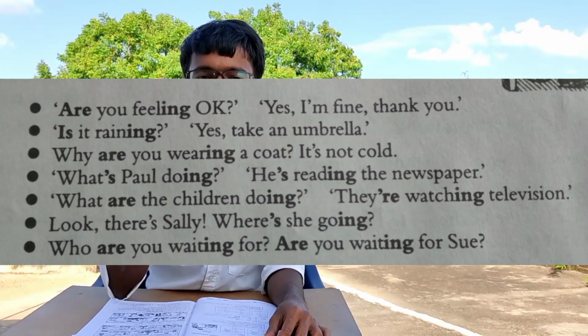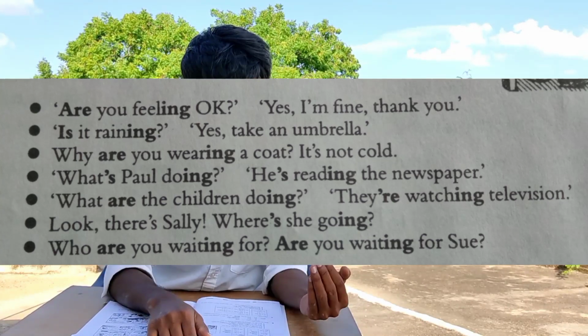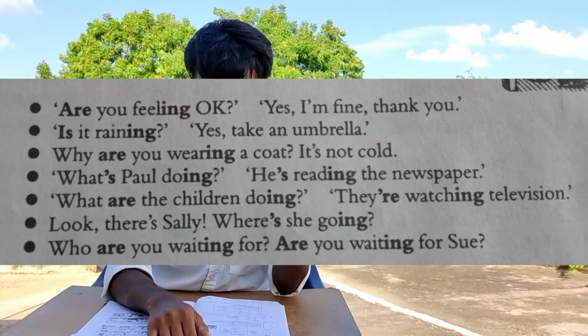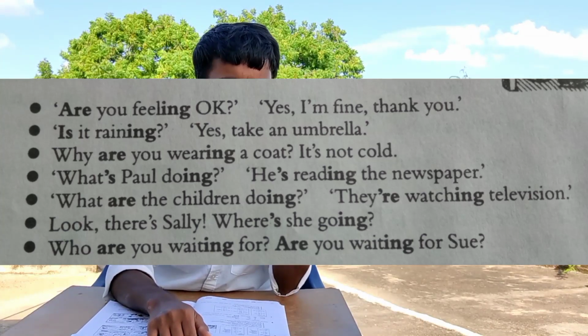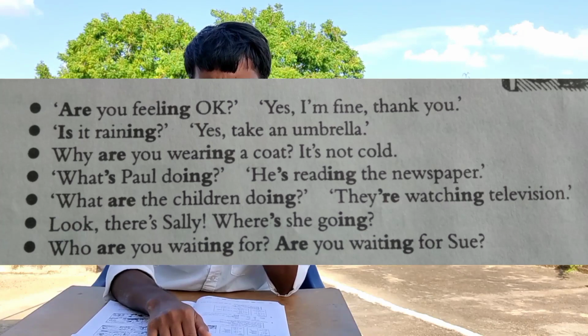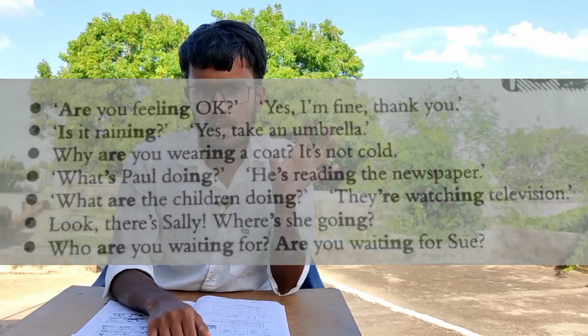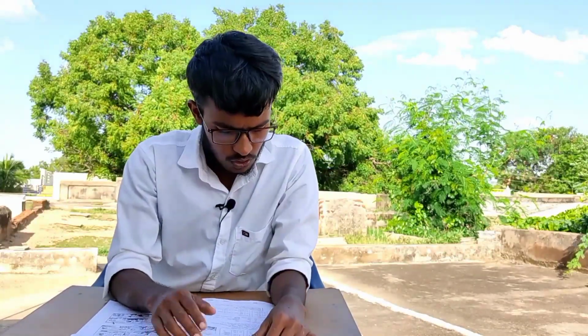What are the children doing? They are watching television. Who are you waiting for? Are you waiting for Mahesh? If you observe, I asked one sentence using a WH word and the next a simple yes or no type question. "Who are you waiting for?" is a WH word question, and "Are you waiting for Mahesh?" is a yes or no type question.